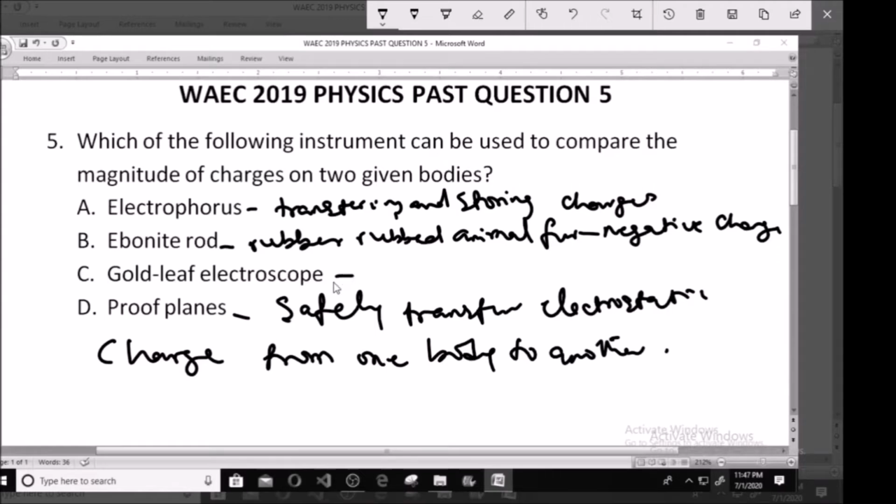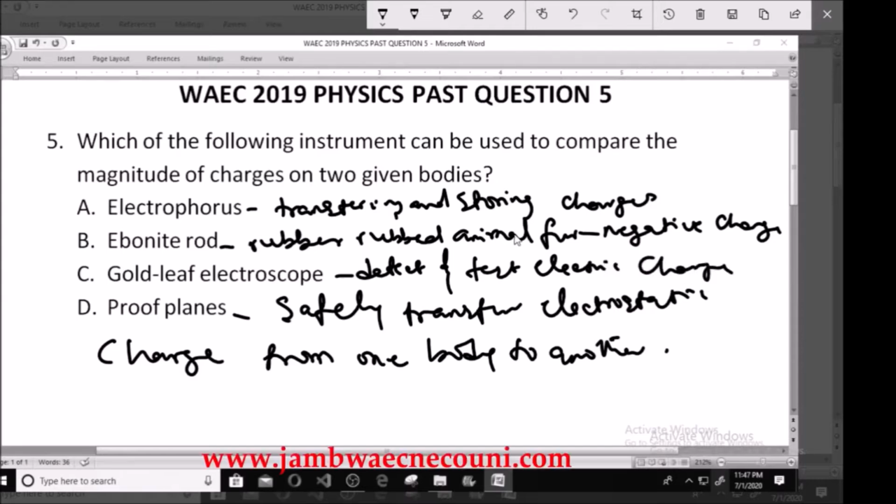But this gold leaf electroscope is an instrument used for the detection and testing of small electric charge. So you could use it to detect and test electric charge, but it has to be small electric charge.